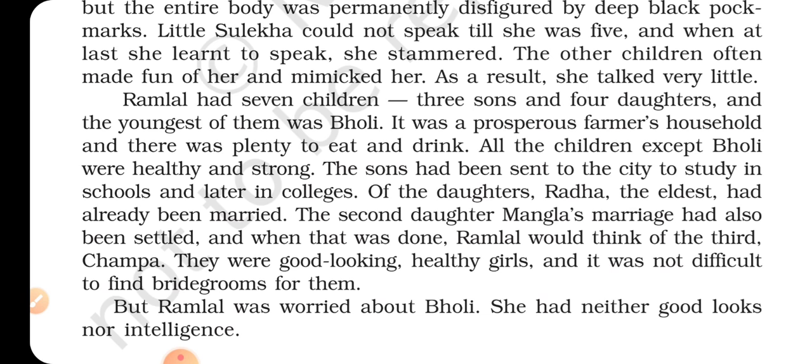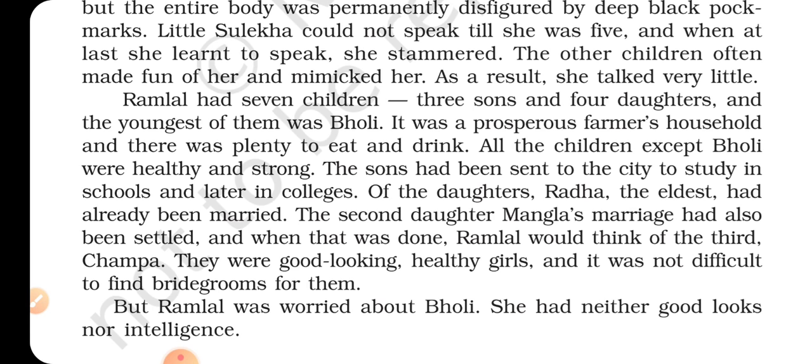Of the daughters, Radha, the eldest, had already been married. The second daughter, Mangla's marriage had also been settled. And when that was done, Ramlal would think of the third, Champa. They were good looking, healthy girls, and it was not difficult to find bridegrooms for them. But Ramlal was worried about Bholi. She had neither good looks nor intelligence.